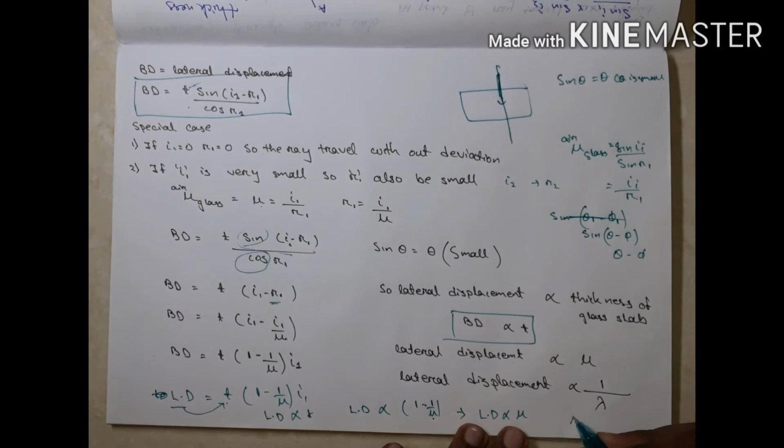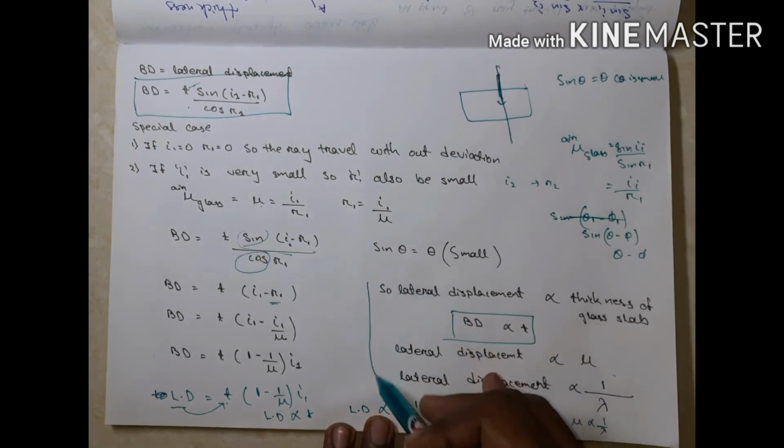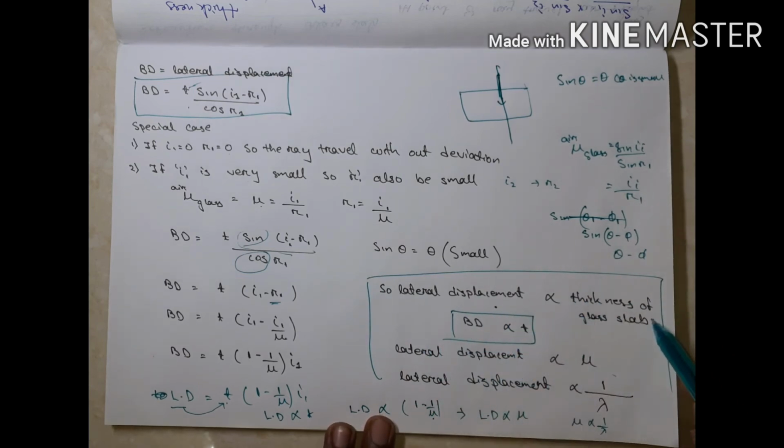And we know refractive index is inversely proportional to wavelength, so lateral displacement is inversely proportional to wavelength. These are the three relations: lateral displacement is directly proportional to the thickness of the glass slab, directly proportional to refractive index, and inversely proportional to wavelength.